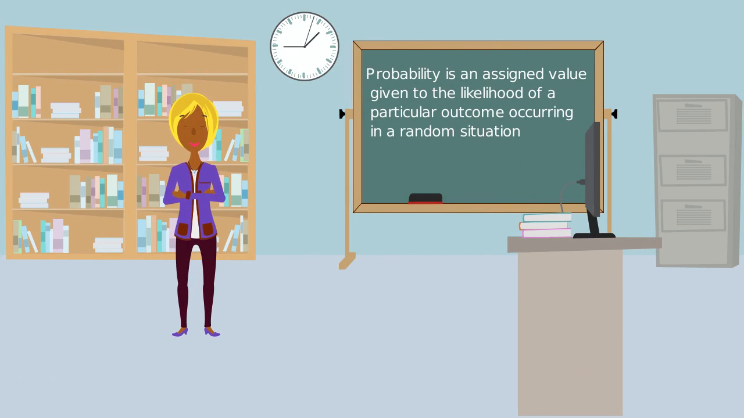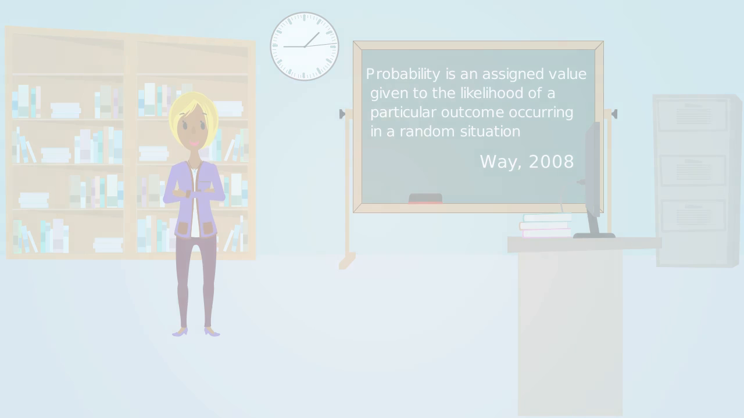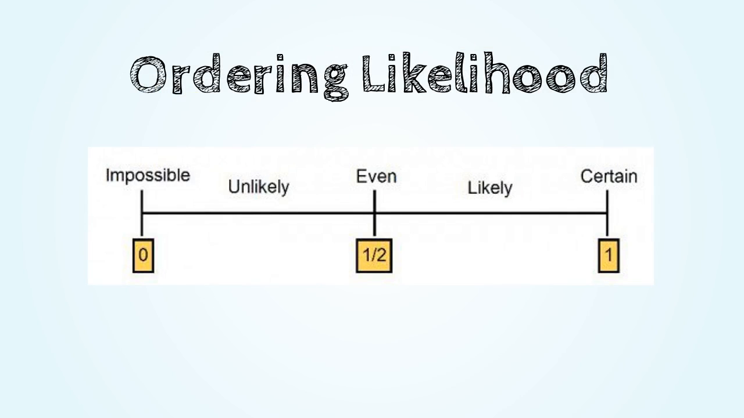So what is probability? Probability is an assigned value given to the likelihood of a particular outcome occurring in a random situation. In simple terms, how likely something is to happen. A common representation for ordering likelihood is to use a number line from 0 to 1.